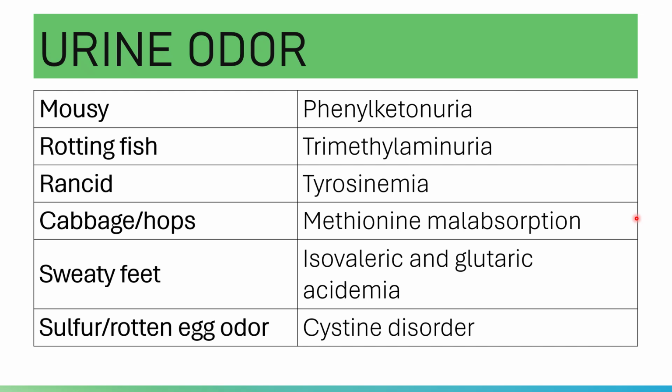And the odor of a swimming pool is Hawkinsinuria, the inability to break down tyrosine.